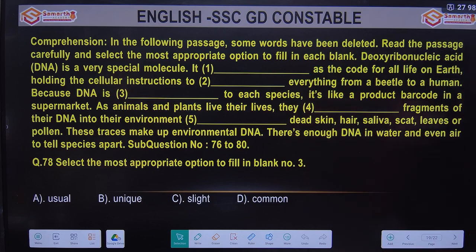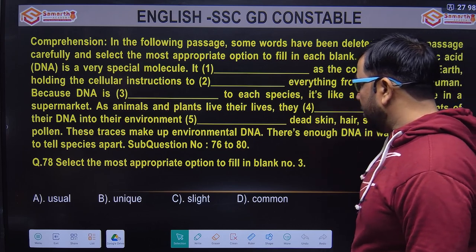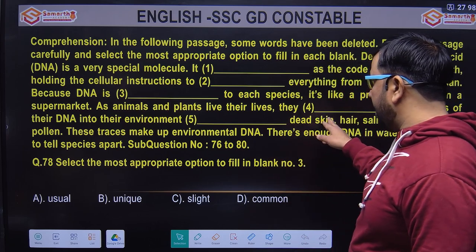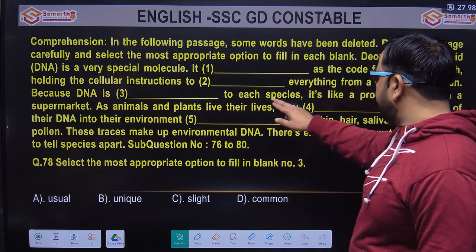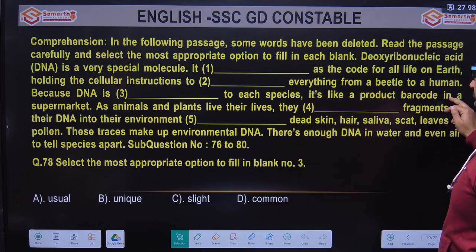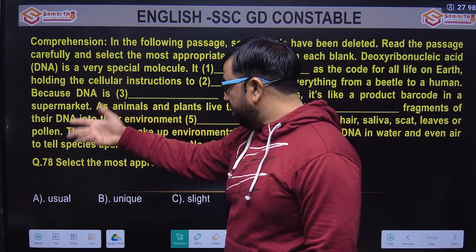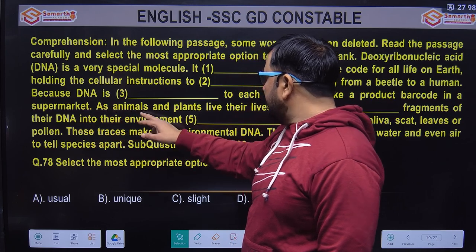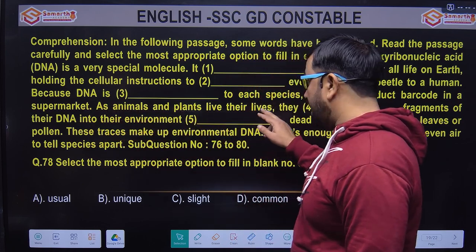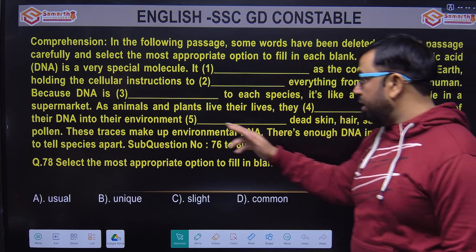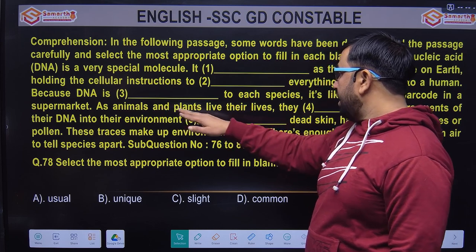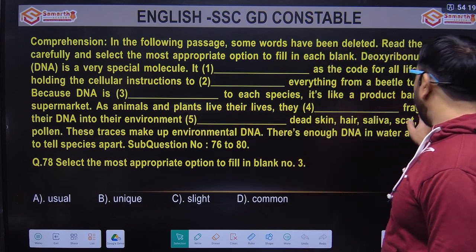It is like a product barcode in a supermarket. Unique. As animals and plants live their lives, they dash fragments of their DNA into the environment. So as plants and animals live their lives, they dash fragments.